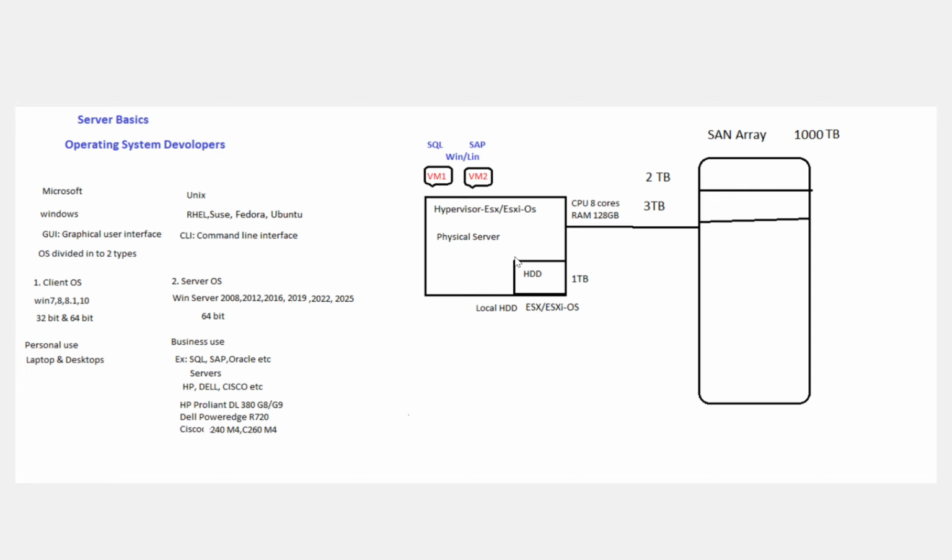From the physical server, when you create virtual machines, we will assign memory and CPU from the physical server to the virtual machine. For hard disk, we have a separate storage technology. In the upcoming class, I'll explain storage briefly. For the virtual machine's hard disk, we will provide space from an external storage box. We have separate sessions for this, and I'll explain storage in brief.